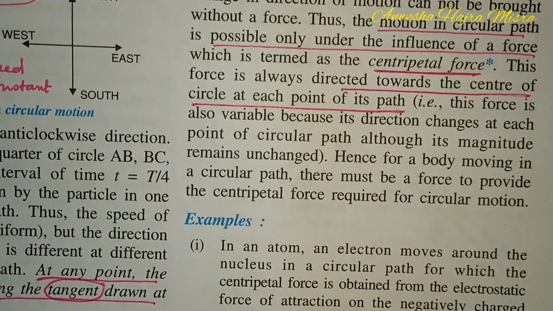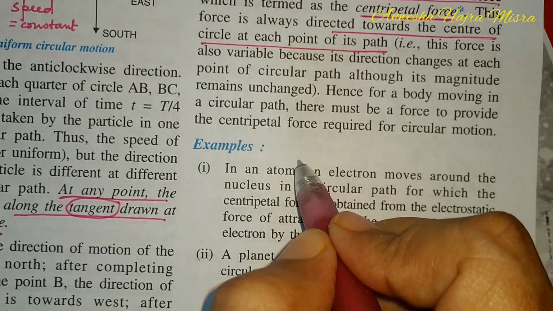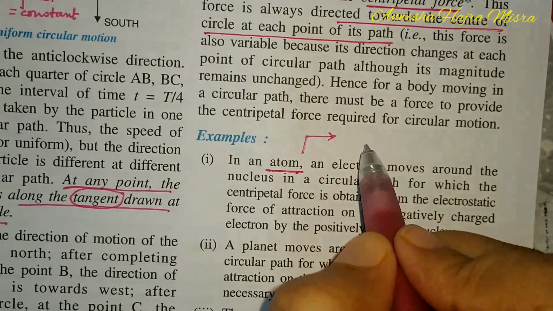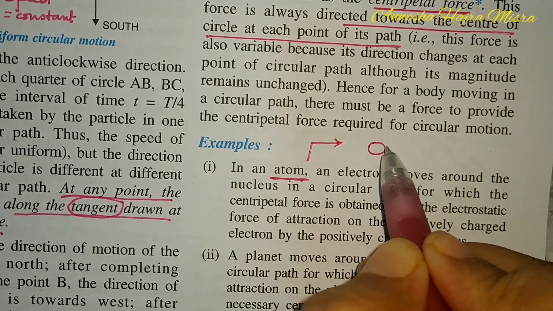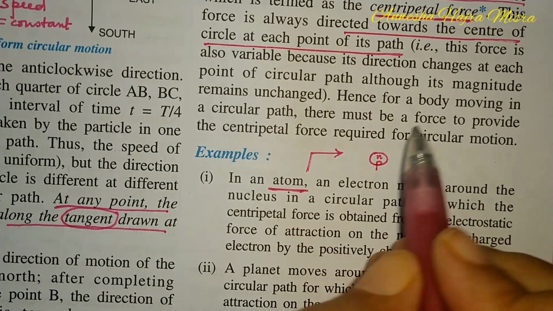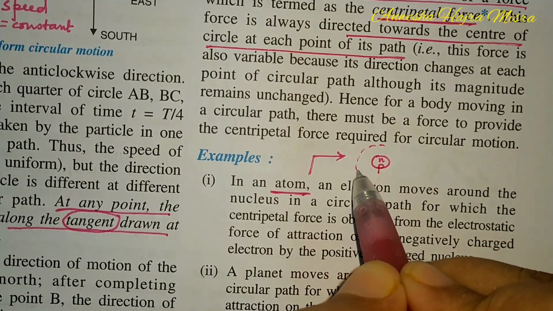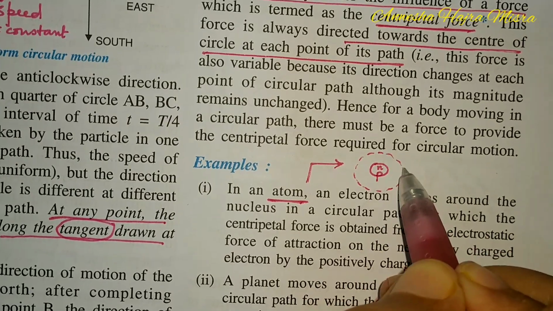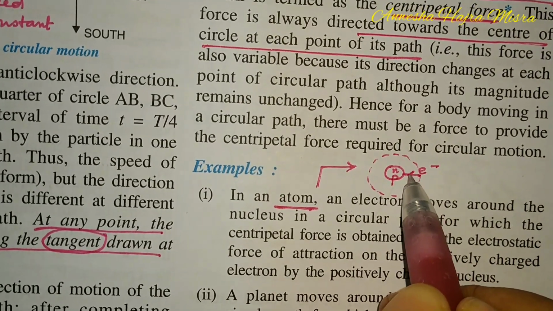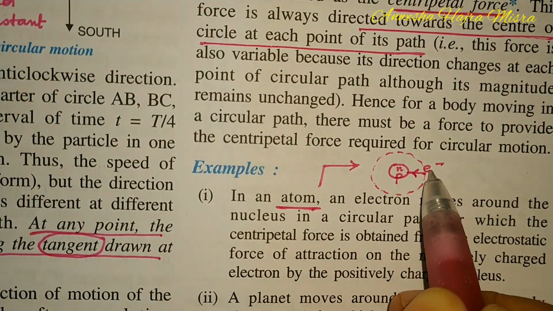There are 4 examples given in your book. Let us take the first example of an atom. In an atom, you have the nucleus. What is present in the nucleus? Neutrons and protons. And the electrons are moving. There is a force of attraction between the proton and the electron.